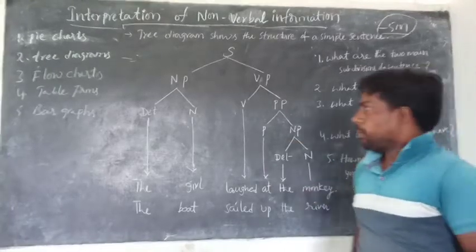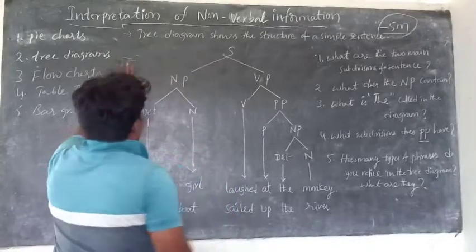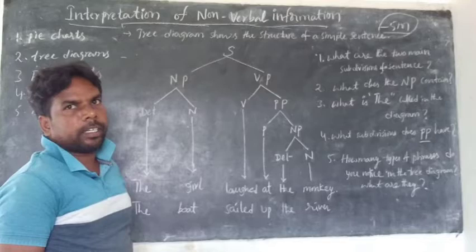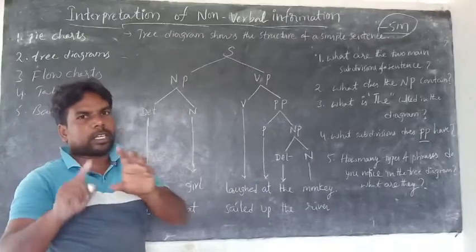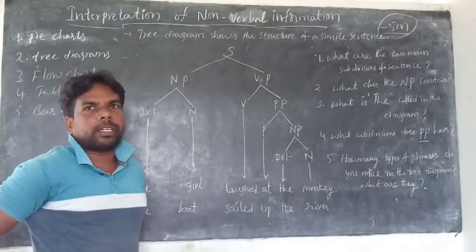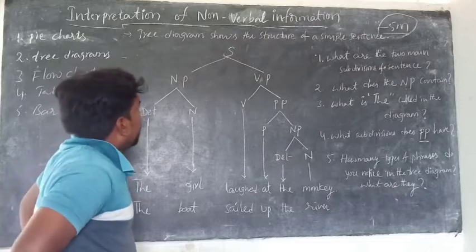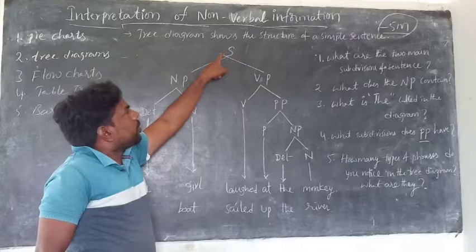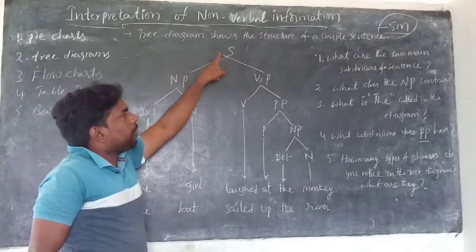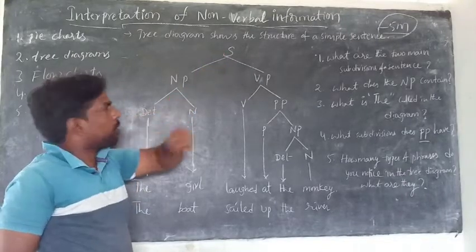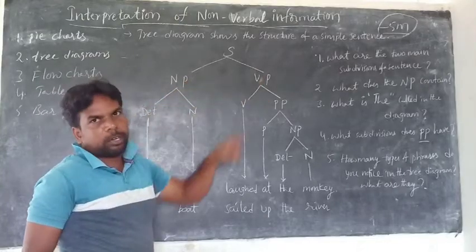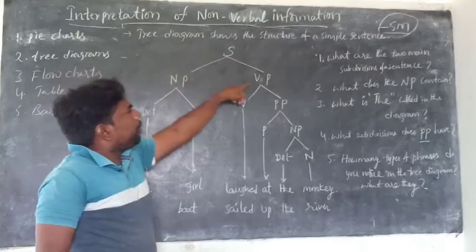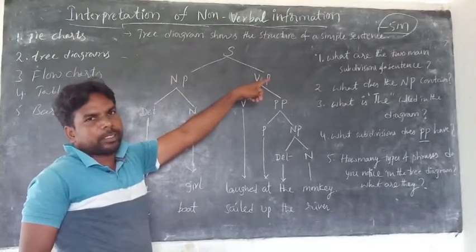This is a T diagram, and this T diagram shows the structure of a simple sentence. Here, S stands for sentence. The sentence is divided into two parts: noun phrase and verb phrase. NP means noun phrase. VP means verb phrase.